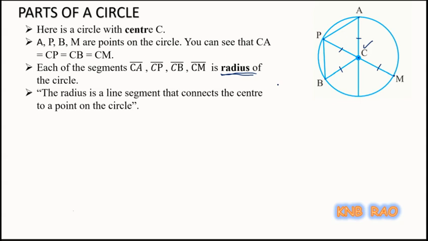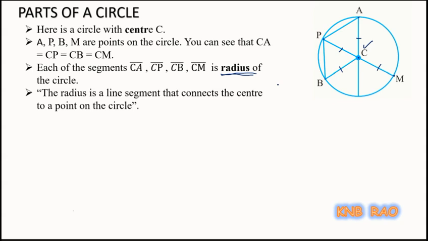The radius is a line segment that connects the center to a point of the circle, that connects the center of the circle and any point on the circle. So this could be a definition, or other way, radius is the length of that line segment joining the center of a circle and any point on the circumference of a circle. That way also we can define.